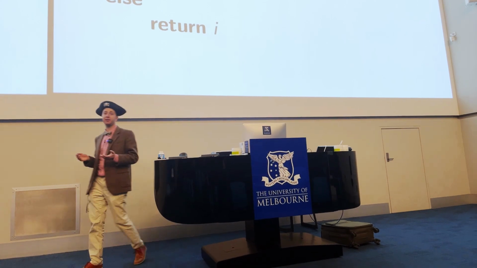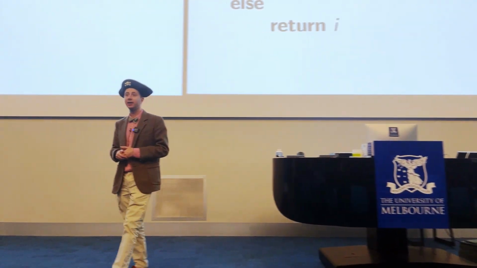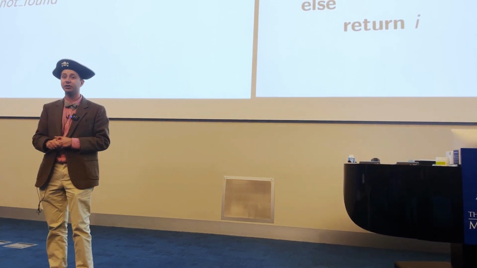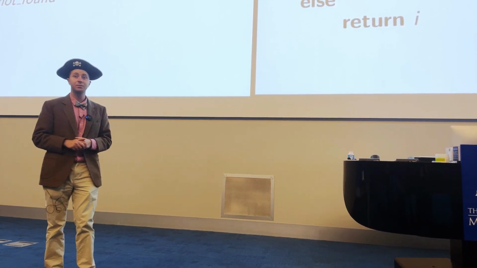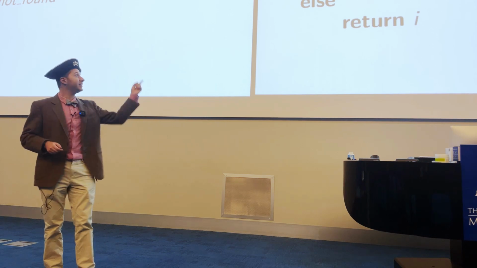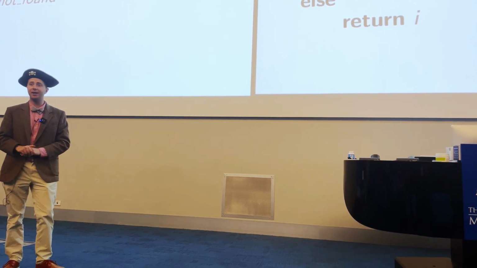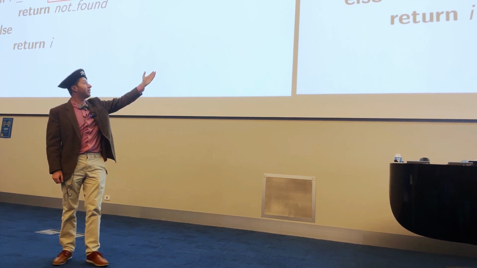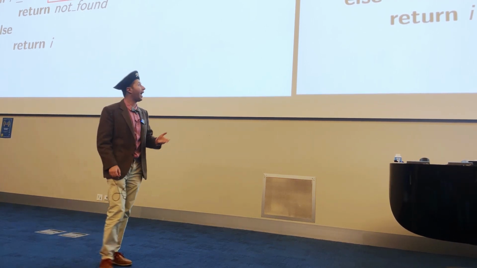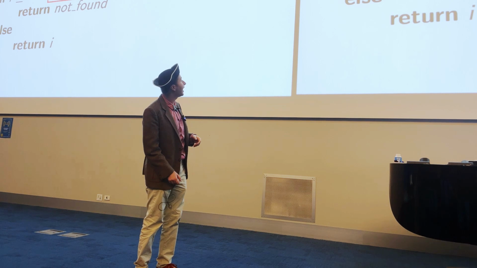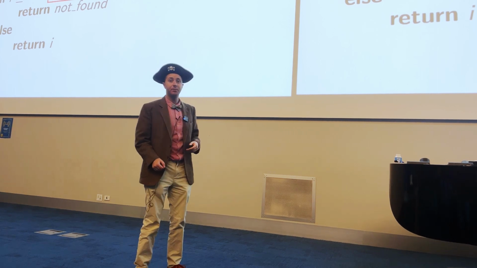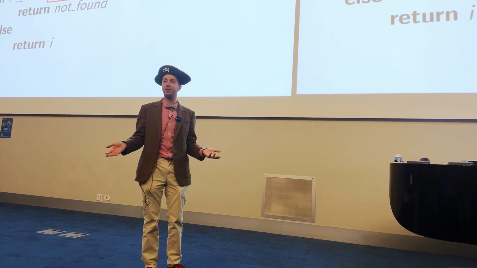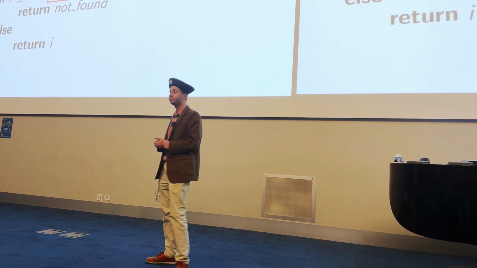But this only works in a particular scenario. Can anyone see what this particular scenario is for this version of linear search? Yeah, this version of linear search actually requires A to be sorted, because it relies on the fact that we terminate once a[i] is larger than x. Because we know then that we are in the wrong part of the array, it couldn't possibly be there anymore, and so we can stop.